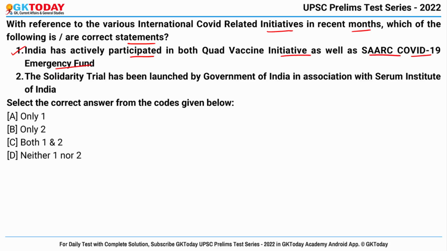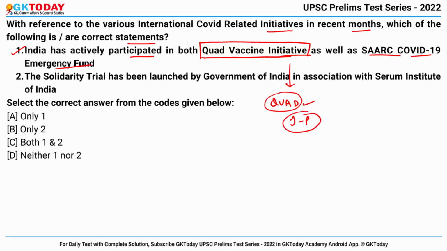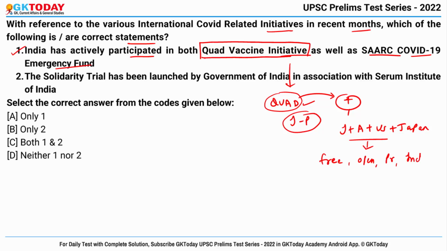First of all, let's talk about Quad Vaccine Initiative. Actually, this was a step taken by the Quad countries to address the COVID pandemic situation in the Indo-Pacific region. Which are the Quad countries? This is the grouping of 4 democracies: India, Australia, US and Japan, and the primary objective of this grouping is to work for a free, open, prosperous and inclusive Indo-Pacific region.